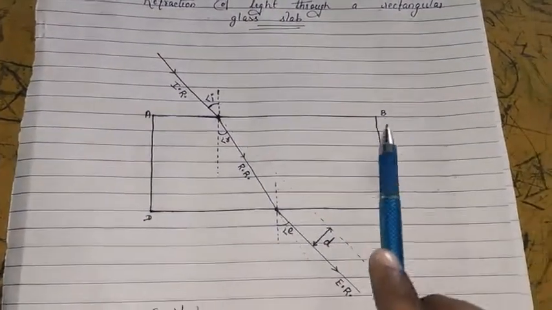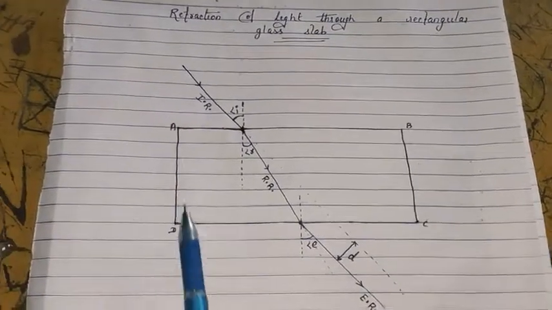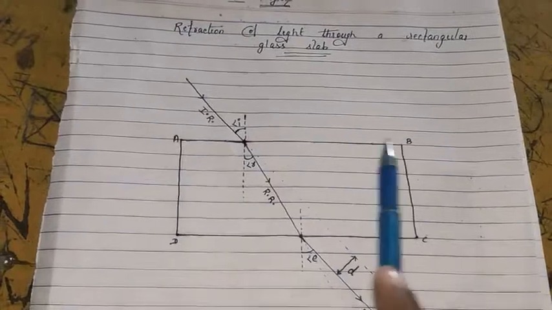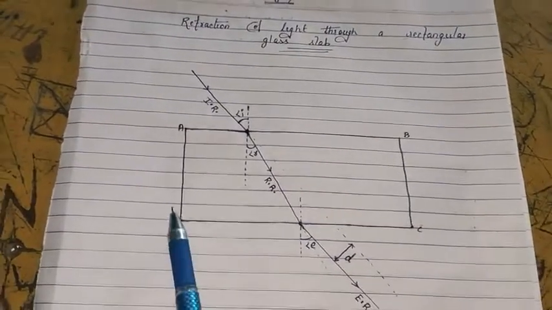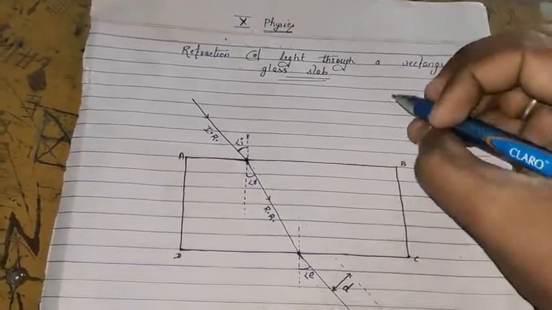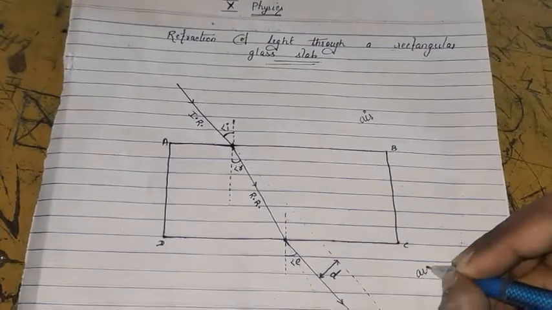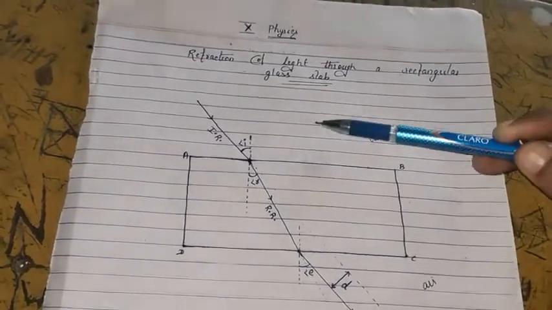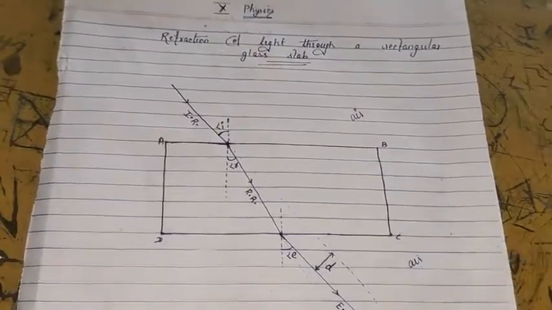So we are having a rectangular glass slab. A, B, C, D are the edges of this rectangular glass slab. This is made up of glass in the form of slab. Now outside the glass, air is there. Again here air is there. Light will come from air to glass, then it will go from glass to air.